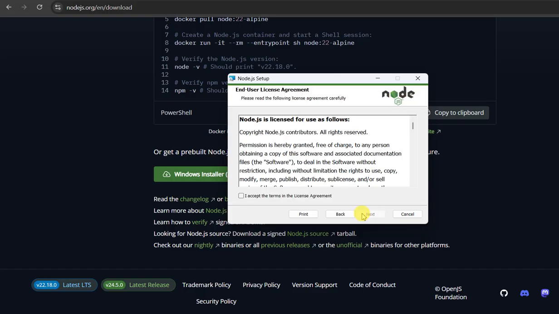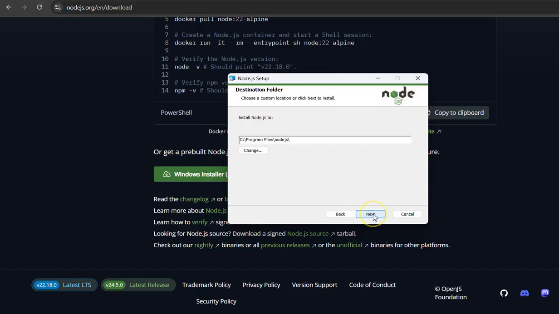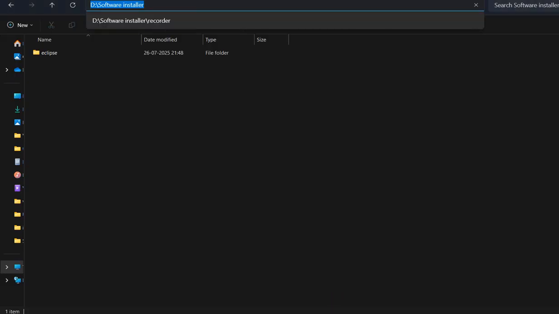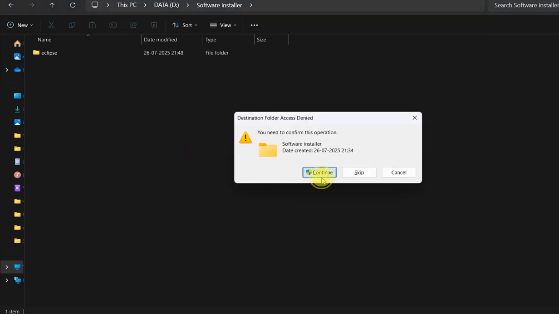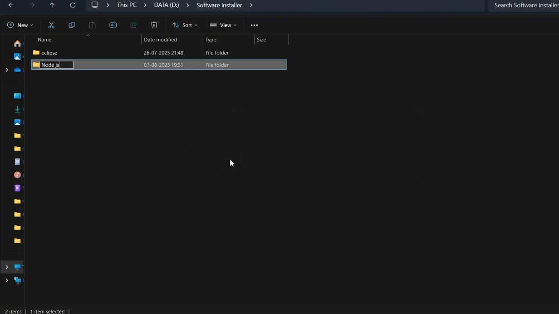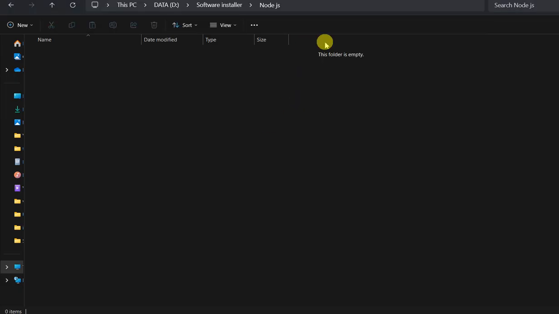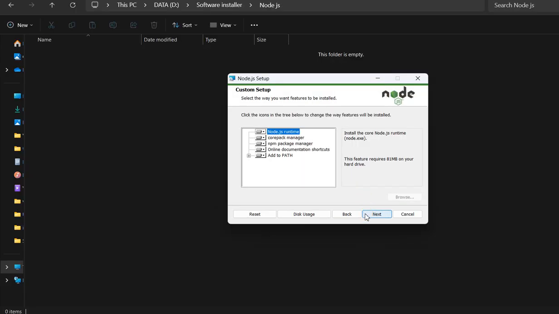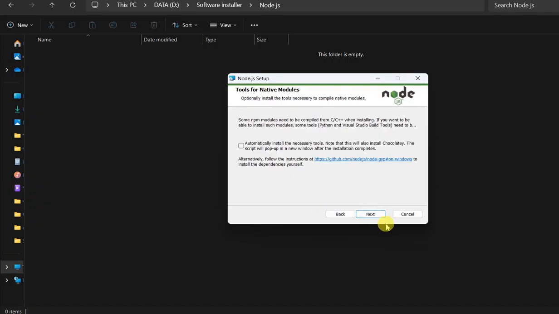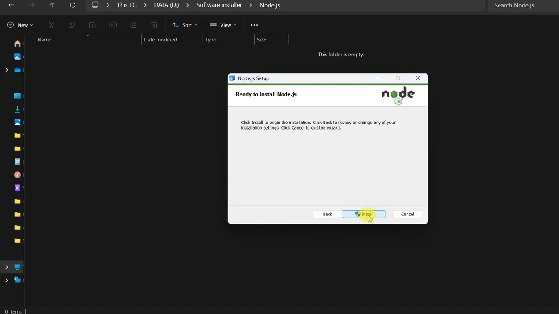We click on next, accept the license agreement, click on next, and change the path. If you want, you can customize the installation path. I want to customize my installation path, so before customizing, create a Node.js folder and change your path, then click on next, next, next, and the install button.